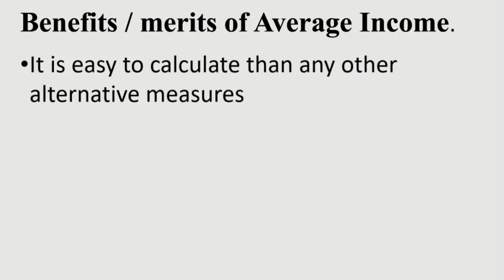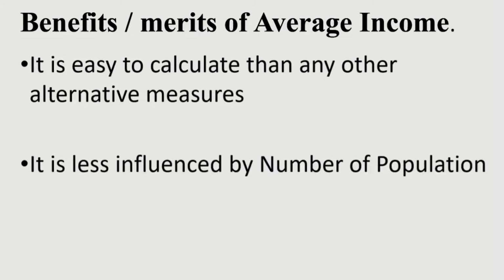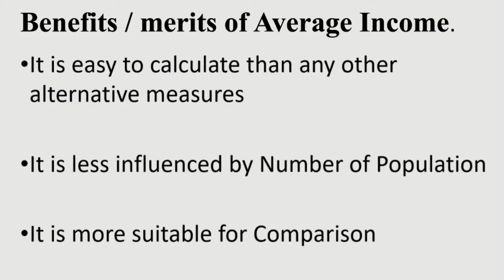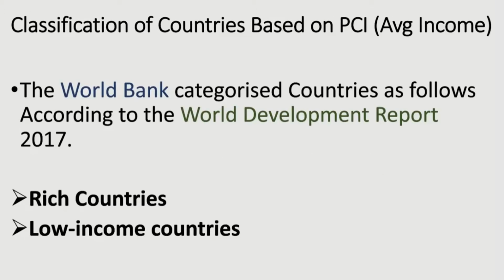Let's see other benefits, merits or advantages of average income. It is easy to calculate compared to any other alternative measures. It is less influenced by number of population. It is more suitable for comparison. We have understood that the average income, or PCA, is better than total income. So, the World Bank uses this as a criterion for classifying countries.